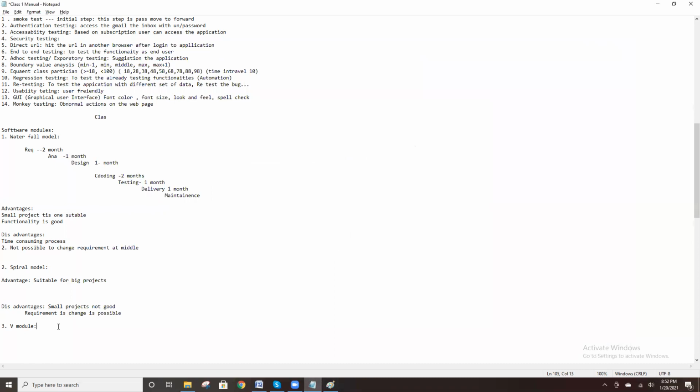Someone calls it the V model, and someone calls it the VV model: the verification and validation model. Now, tell me the main advantages.